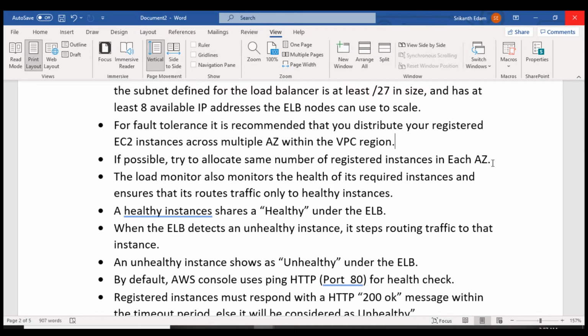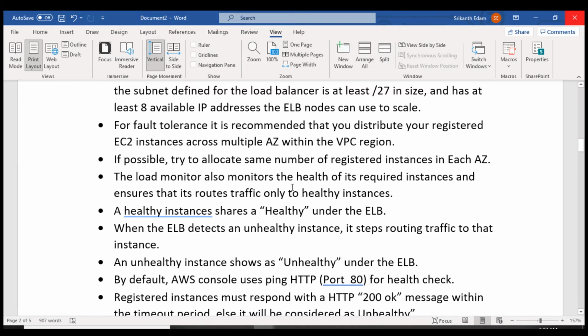For example, if you have two availability zones, and in one you have two instances and in the other you have five instances, that is not the correct allocation. So it will be better if you configure the EC2 instances with the same number, then it will be easy for the load balancer to share the load.